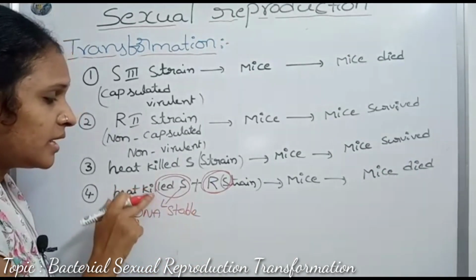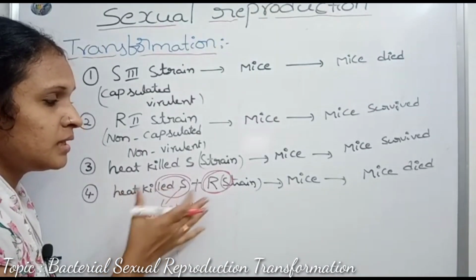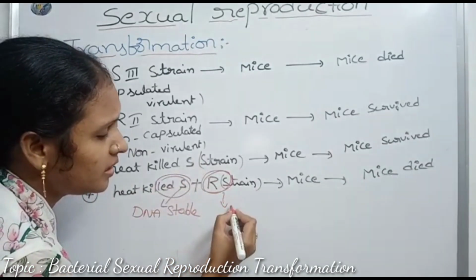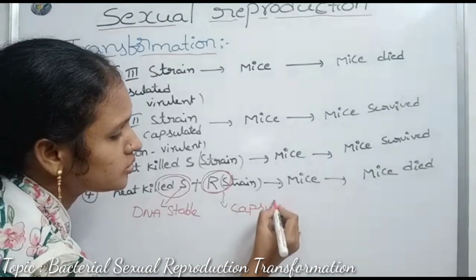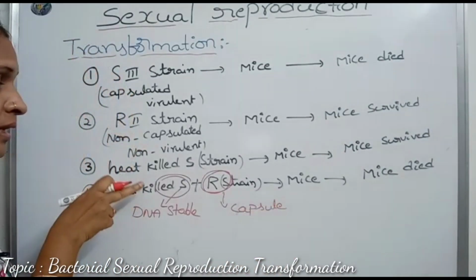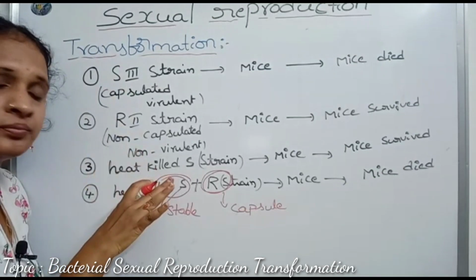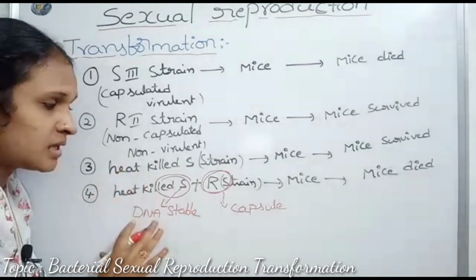These S strain cells' DNA is taken up by the R cells, which become virulent and produce a capsule. The S strain cells are heat killed, so the cells are inactive, but their genetic material is active and stable.